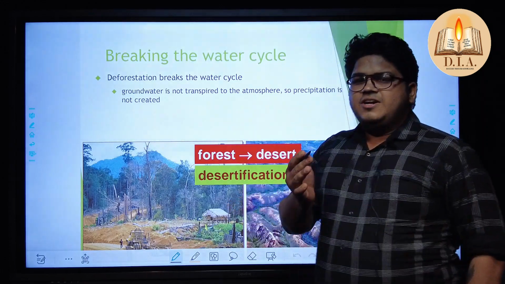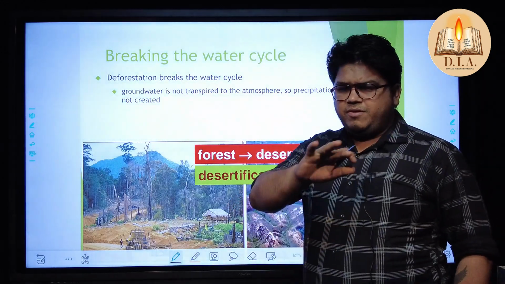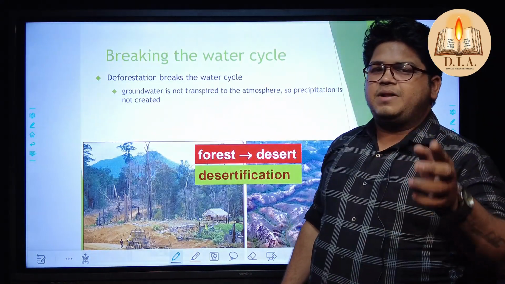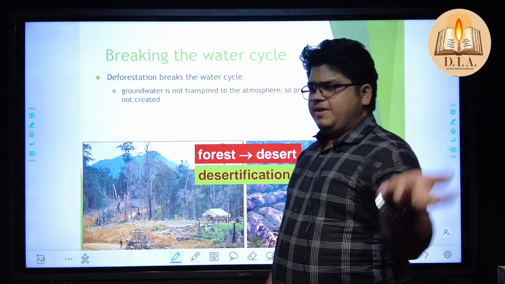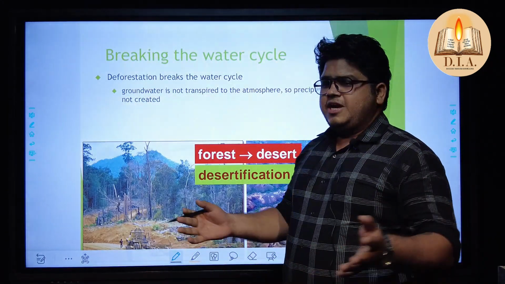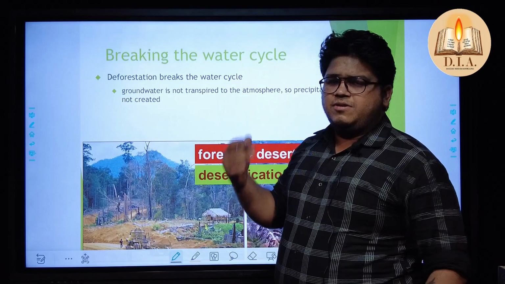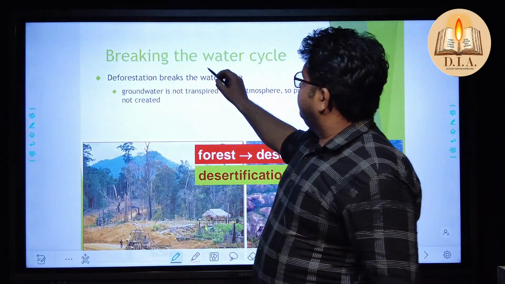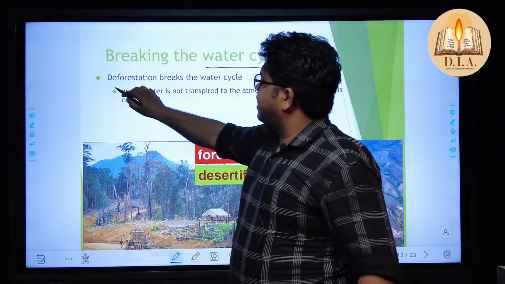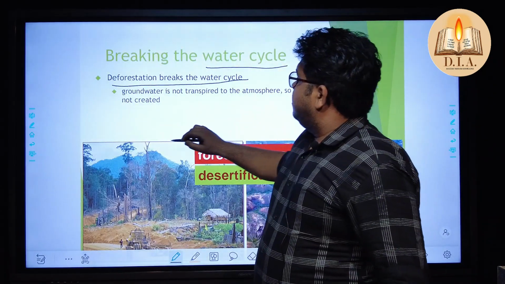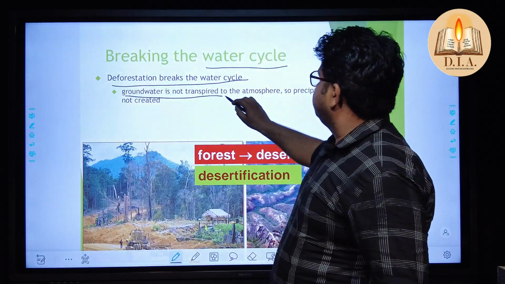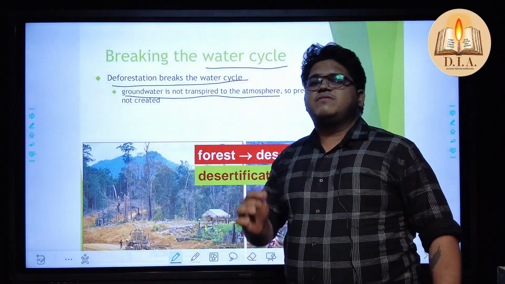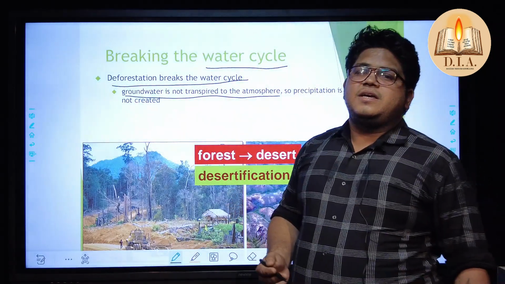So what kind of things break the water cycle? Do you ever imagine? No? When was the last time you cut a tree or a plant anywhere? Like in childhood, we used to pluck the flowers, pluck the tree parts. So the water cycle is broken by deforestation. Also, the groundwater is not transported to the atmosphere. That's why this vital cycle breaks, and that is the important thing.